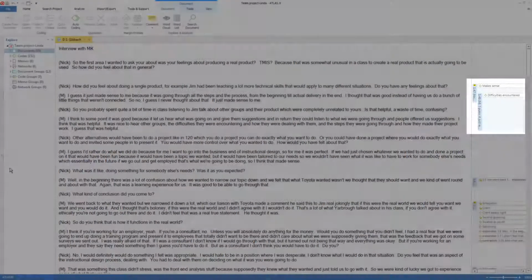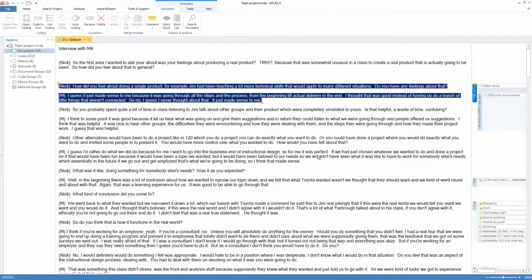And now what we find is David's quotation has been added in. There's David's and there's Linda's original one, so they've been, as it were, layered together or added into a joint ATLAS.ti project. And this will function in just the same way for all the components, not just the quotations that I've demonstrated. And now you can make a copy of the newly merged ATLAS.ti project for each team member with their name in each project file and distribute that to each person, and they can each continue work on their own copy of the new merged ATLAS.ti project.